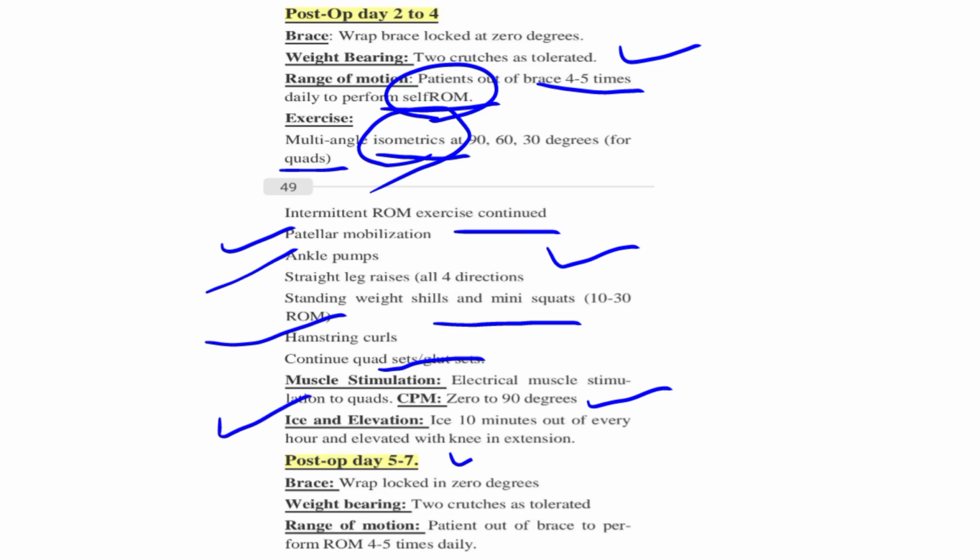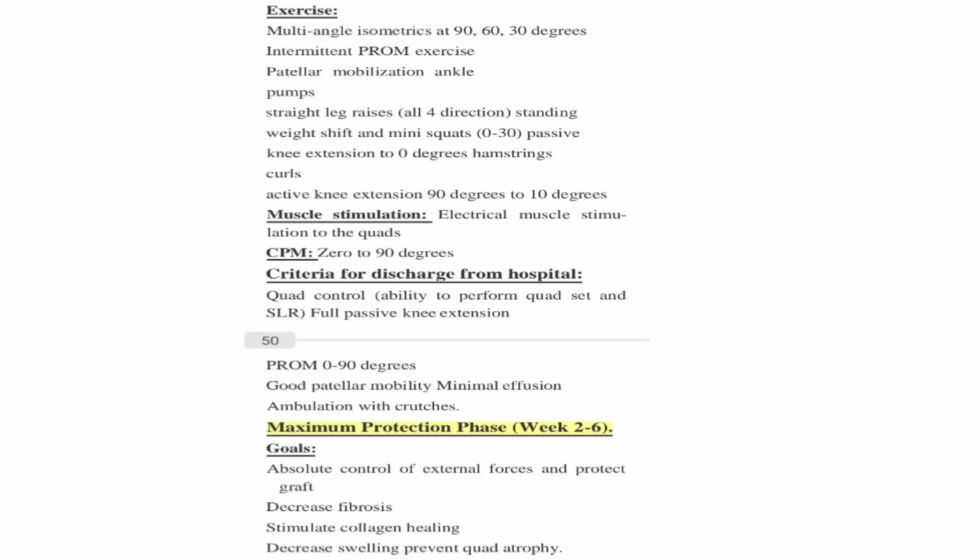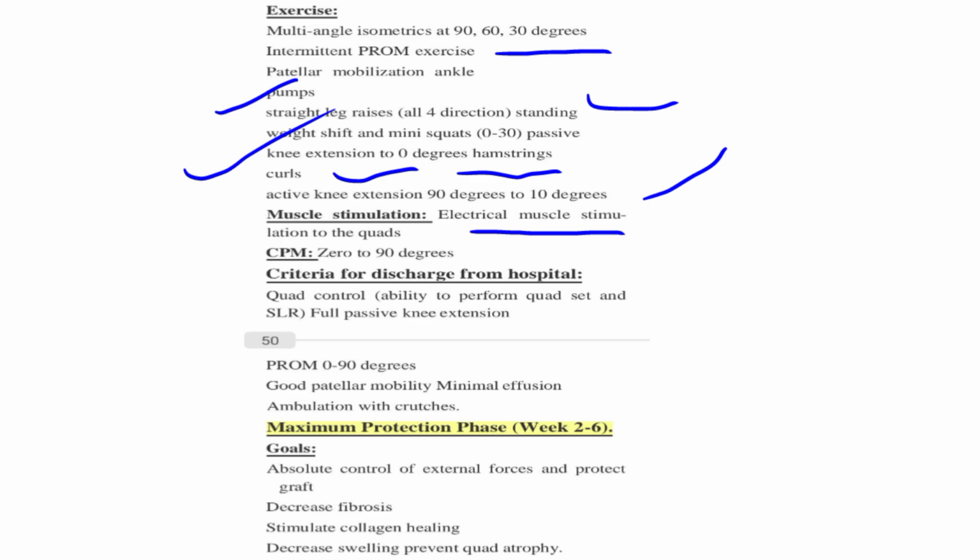On post-operative day 5 to 7, we use the brace, weight bearing with 2 crutches as tolerated, and range of motion 4 to 5 times daily. Exercise: multi-angle isometrics as before. Intermittent passive range of motion, patellar mobilization, ankle pumping, SLR, weight shift, knee extension to 0, hamstring curls, active knee extension 90 degrees to 10 degrees, electrical muscle stimulation to the quads, EMS, CPM, and discharge from the hospital.